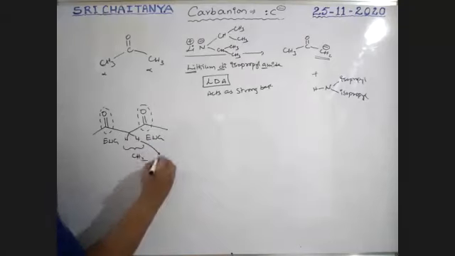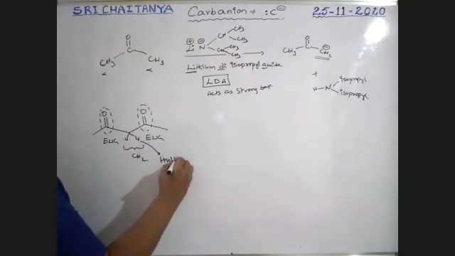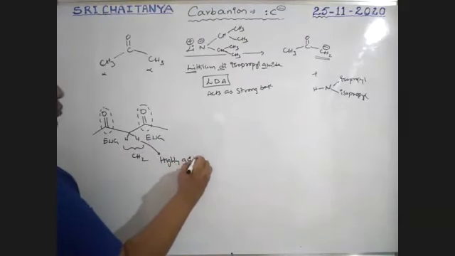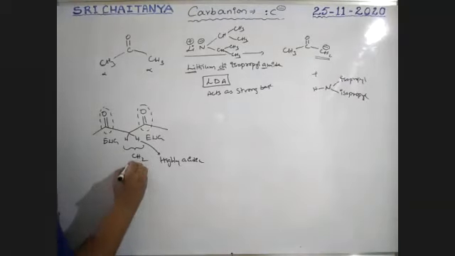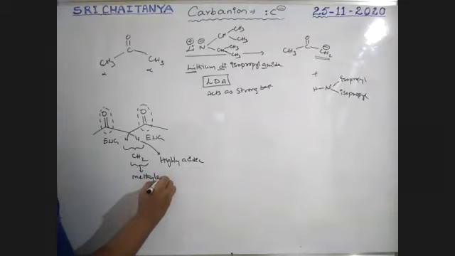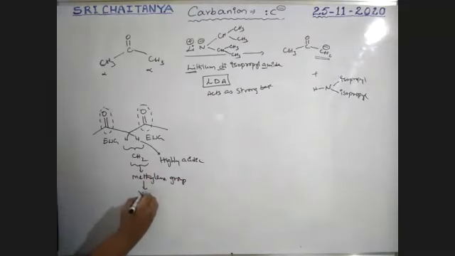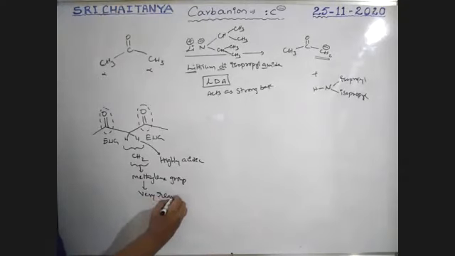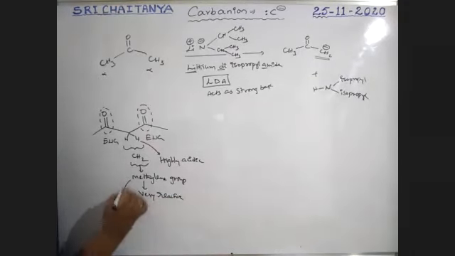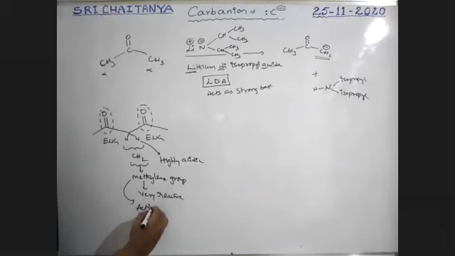This CH2 group is called a methylene group, and it is very reactive. So that's why this methylene group is called an active methylene group.